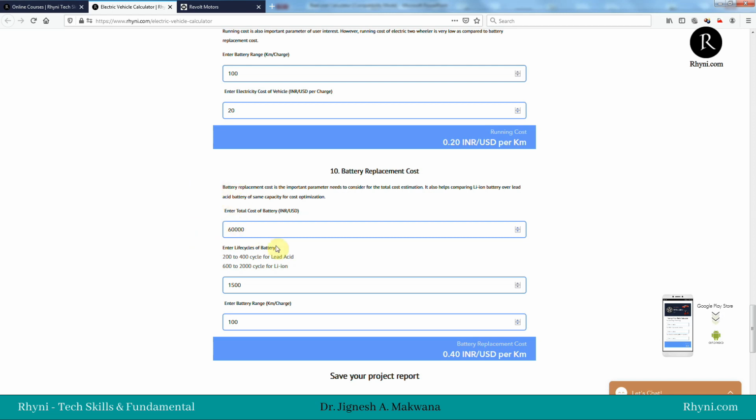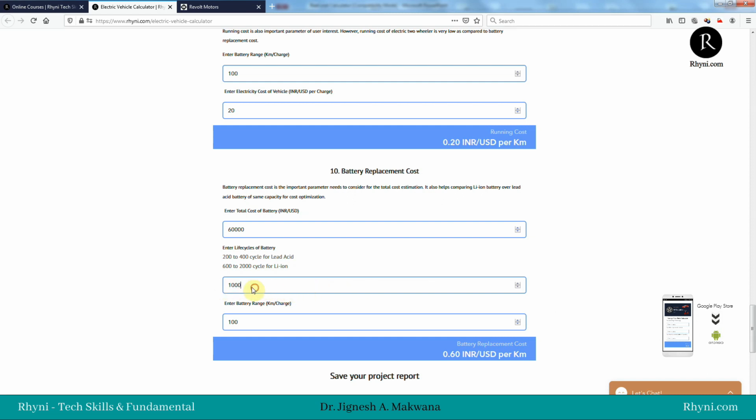But when you purchase the bike, you are giving this first cost along with the bike. So from the initial cost, this battery cost needs to be deducted, and for the running cost, these two need to be summed, 0.2 plus 0.4. So it will be 0.6 rupees per kilometer. 0.6 rupees per kilometer will be your running cost, and it is still too low compared to the petrol bike. If you consider only 1000 cycles, then it will become higher. 0.6 plus 0.2, 0.8 rupees per kilometer will be your running cost, and it is still low.